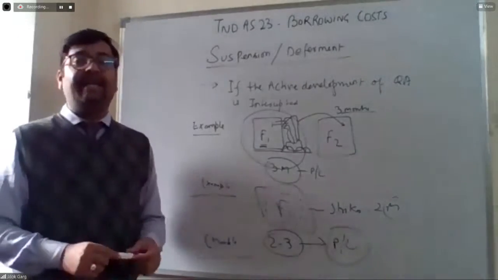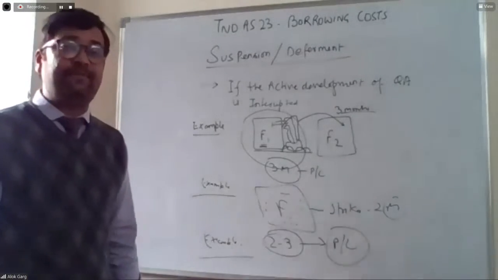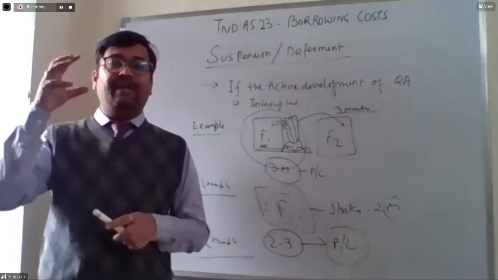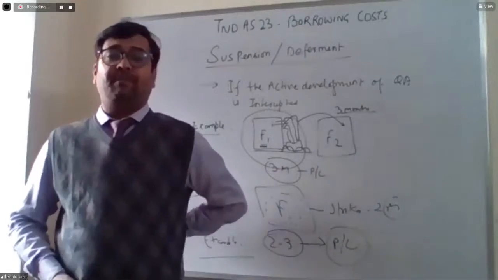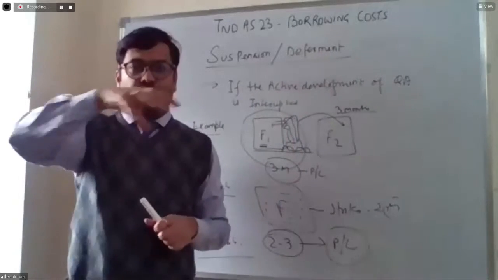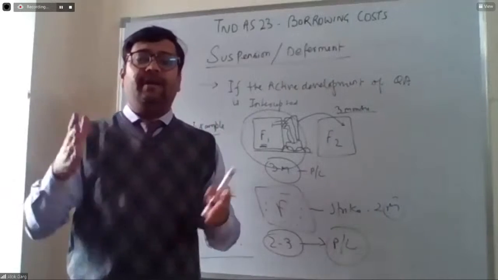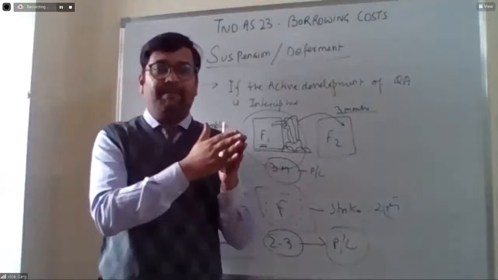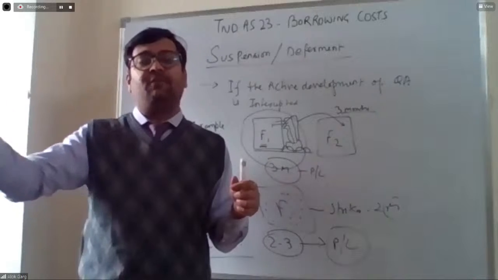But the standard has given some exceptions. What are the exceptions? The standard says that if the delay or interruption of active development of the qualifying asset is a normal part of the process, then capitalization continues. For example, the company is constructing a road, a qualifying asset. It is a regulatory requirement that when the company completes the first phase, the company has to obtain a license for the second phase.